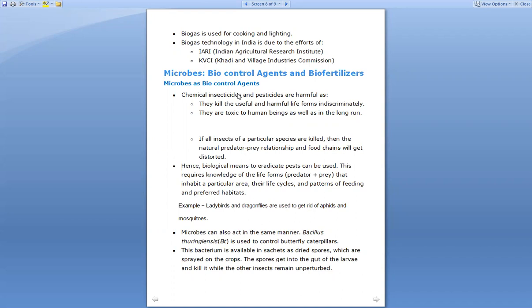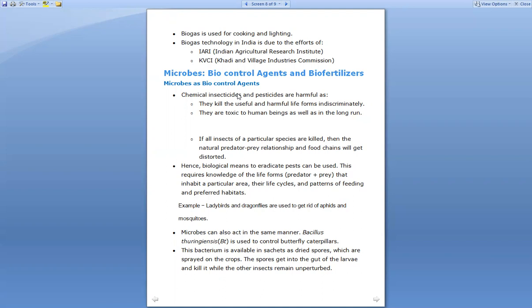First reason is that they kill the useful and harmful life forms, right? So the life forms which are needed to be present, let's take an example of the farm, right? If the earthworm is being killed, then the normal fertility of the soil decreases, right? Because earthworms are said to be the friends of farmers, right? So if the earthworms are killed by this type of chemicals, then it is harming the required life forms, right?